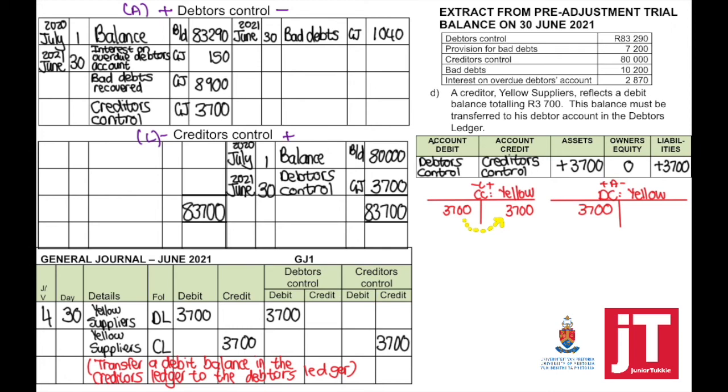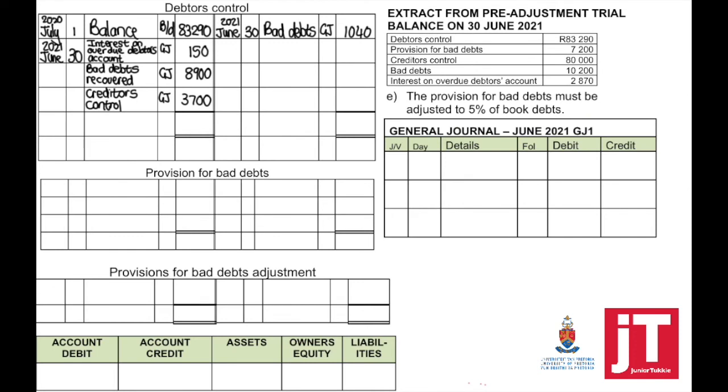We can balance the creditors control account: take the credit side minus the debit side. That equals the balance carried down, which means balance brought down. If we now look at our last adjustment, provision for bad debts must be adjusted to 5% of the book debt. What is my book debt? This equals the debtors control balance.